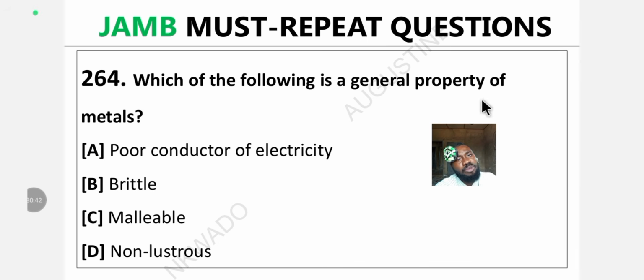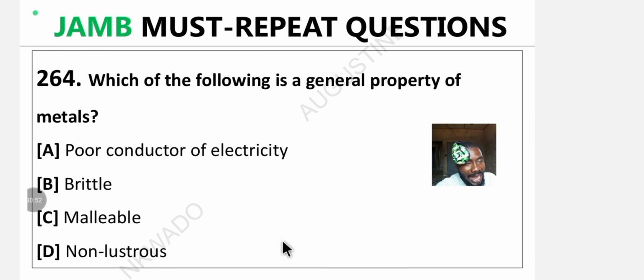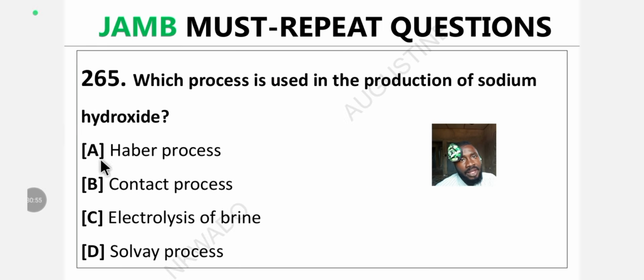Which of the following is a general property of metals? A. Poor conductor of electricity. B. Brittle. C. Malleable. D. Non-lustrous. What's the answer? I taught you just now. Drop the answer in the comment section, my scholar.